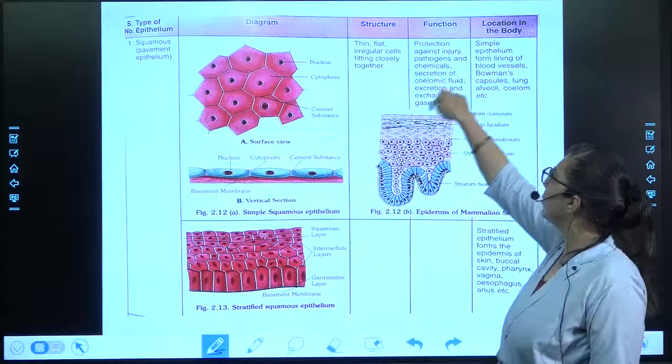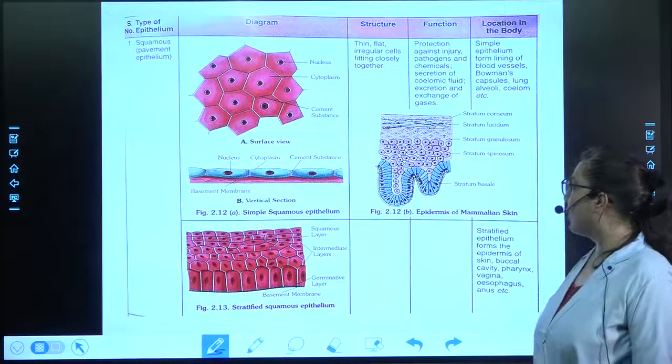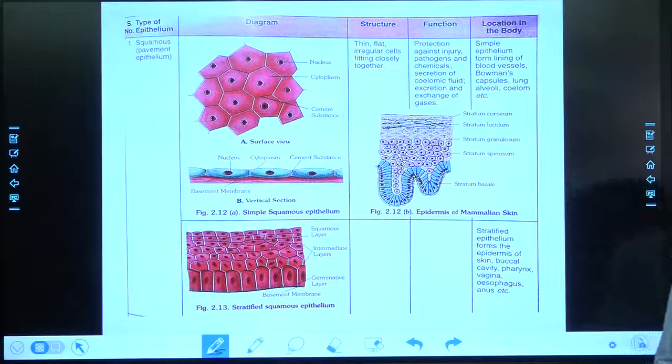Alright, just note down the structure, function and location. Be quick. Note it down.